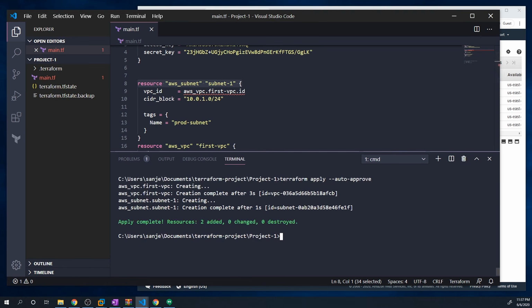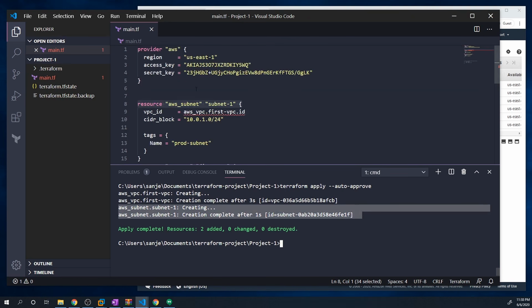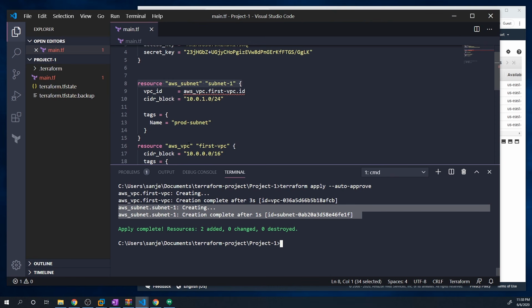But if you take a look at the order in which things are created, you'll see that we create the VPC first, and it took 3 seconds to complete, and then we created the subnet. So Terraform does not care about the order in which you define things, because Terraform's intelligent enough to figure out what needs to get created first. Terraform knows that a subnet belongs in a VPC, and since this subnet is referencing the VPC that we're creating, it knows to create the VPC first and then create the subnet. Okay, so Terraform is very intelligent. It can figure out what needs to get created, so you don't have to worry about any of that. It'll figure out what needs to be done.